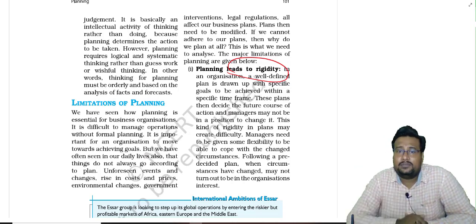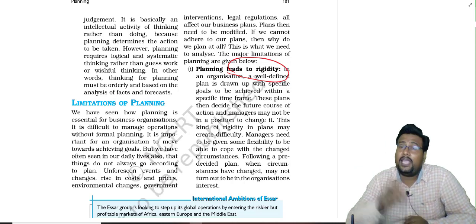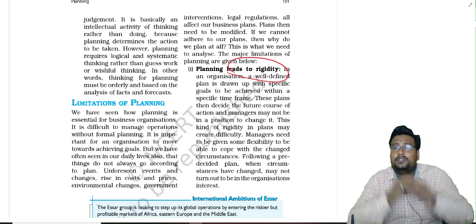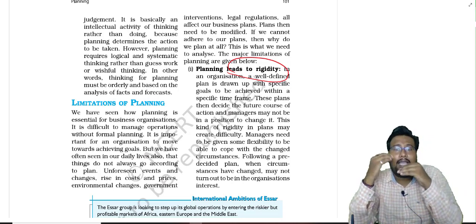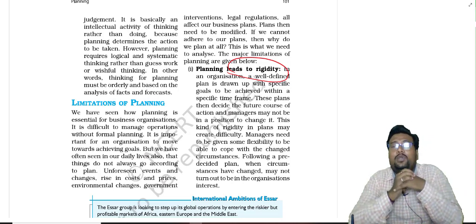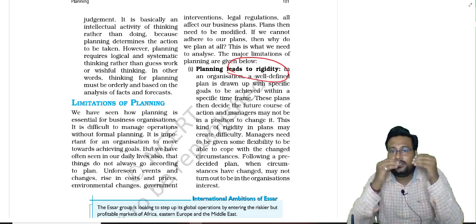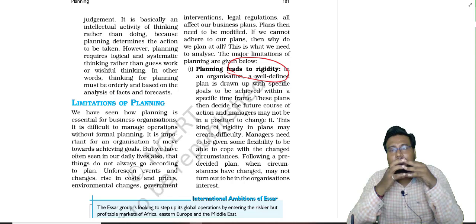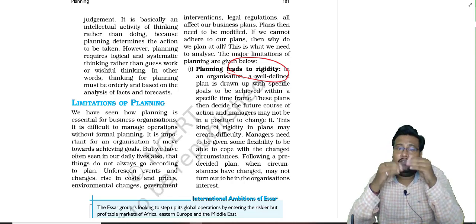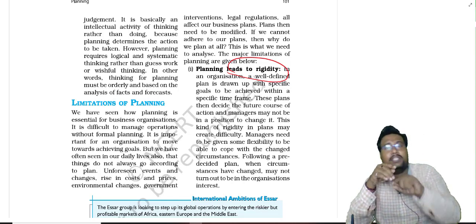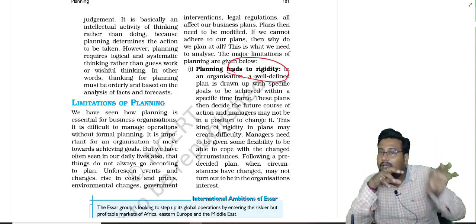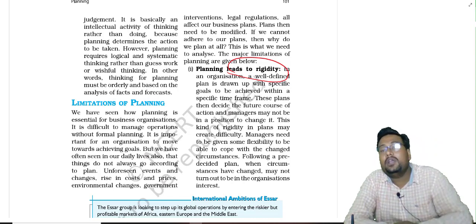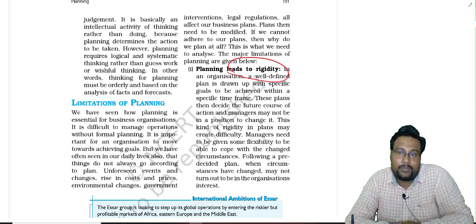We implement the plan, and if the things are not as per the plan, then we cannot change the plan. Sometimes managers cannot change the plan in between, because if the manager has to change the plan, the manager has to make a new plan again, so the old plan totally fails. And that is the limitation of planning.